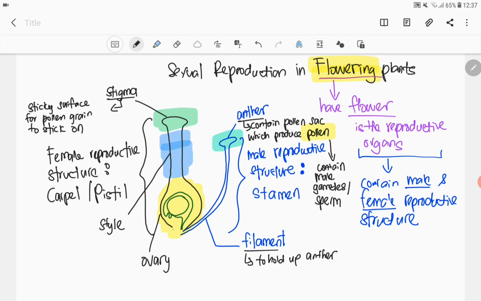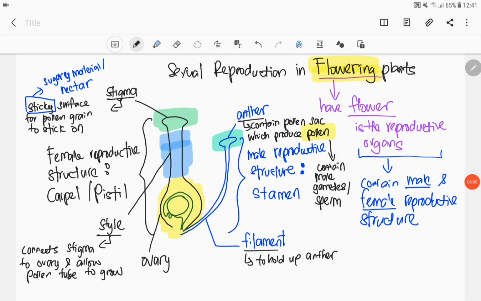So, nanti semasa proses pollination, pollen yang keluar daripada pollen sac yang ada dekat anther akan terbang dan landed on the stigma. So, stigma ni macam landing surface sahaja untuk pollen melekat. So, kenapa pollen melekat? Sebab the surface of the stigma is sticky. So, sticky tu basically sebab dia ada sugary material yang kita panggil sebagai nectar.